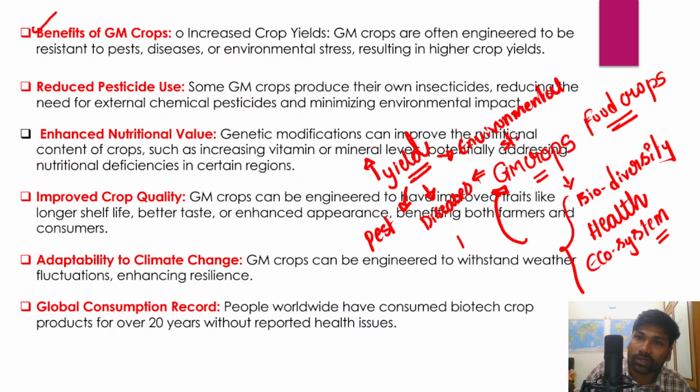So they can withstand environmental stress, and if any crop is able to withstand environmental stress, that will benefit the farmers by increasing their farming incomes. Now I would like to explain this with one example.